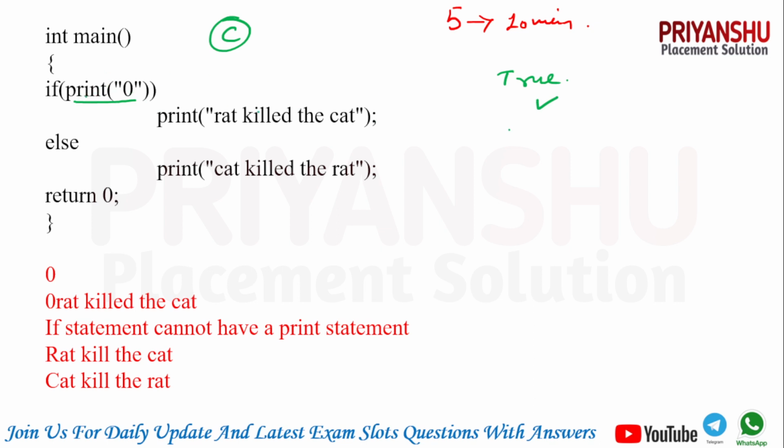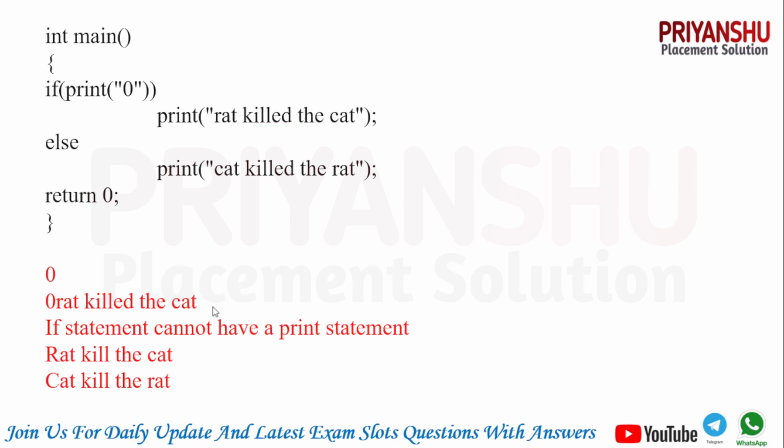And this print is also executed, meaning 0 is printed, then whatever is in the if condition is executed, meaning print, sorry, red killed the cat is also executed. So this is your output guys. The option is the second one.